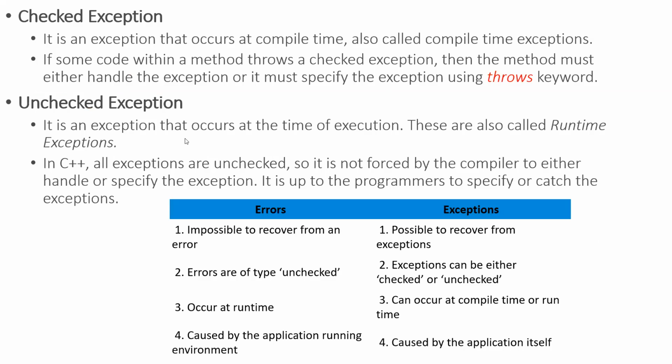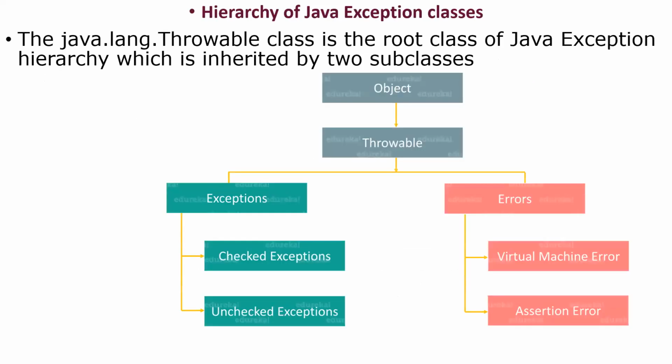Unchecked exceptions are runtime exceptions. The compiler cannot check those, and the runtime system is able to handle them. Explicitly, the programmer can also handle them. These are the two types of exceptions, and the table shows the differences between errors and exceptions.